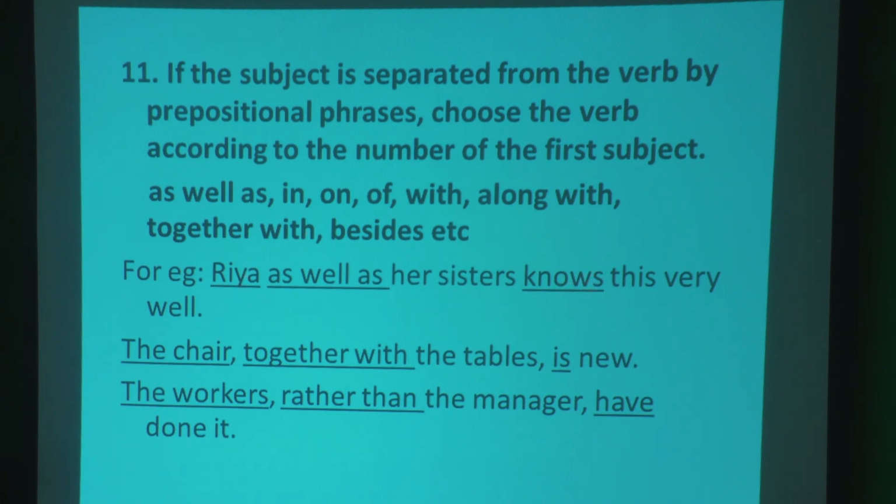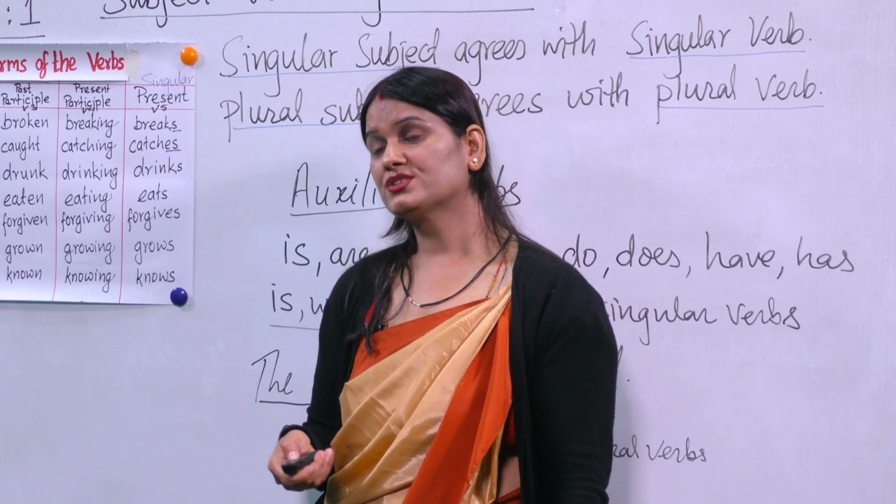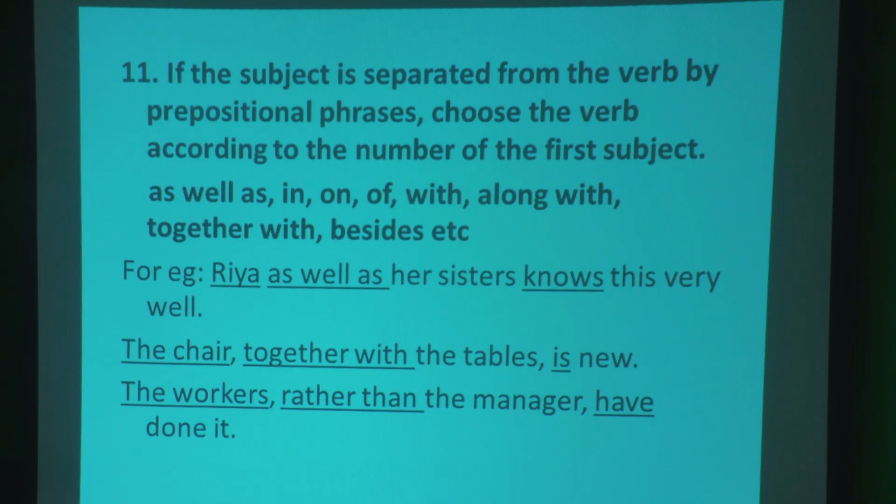In the same way you can see here, the chair together with the tables. Okay, the tables, plural form, is here, but the verb is. Sorry, there is a comma, a mistake later. The chair is new. Look at, together with is here. So if together with, as well as, in, on, at, with, besides, etc., are there in between two different subjects, then you should choose the verb according to the first subject.